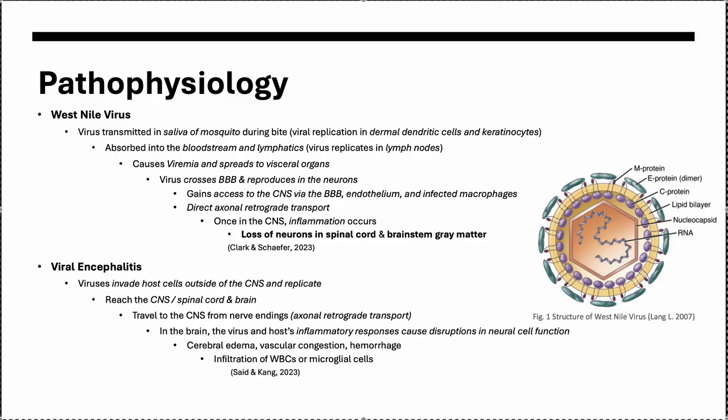Once across the blood-brain barrier, the virus has access to the central nervous system, endothelium, and infects macrophages. The virus also travels along nerve endings through a process called axonal retrograde transport. This causes inflammation in the central nervous system, which leads to damage and loss of neurons in the spinal cord and in the brainstem's gray matter. This inflammation is clinically known as viral encephalitis, which leads to cerebral edema, vascular congestion, and intracranial hemorrhage if not treated.